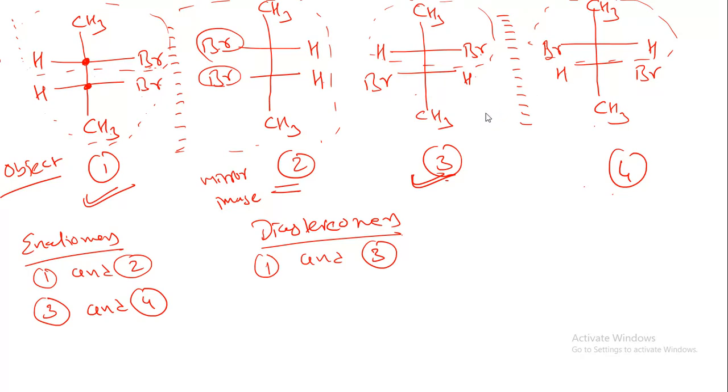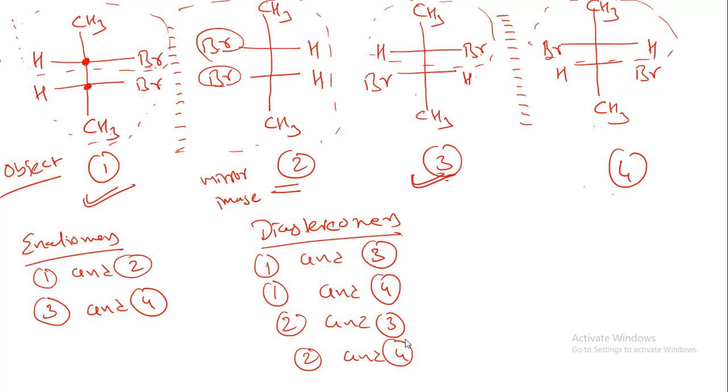So now they are called diastereomers. So we can say that 1 and 4 are diastereomers. Again, you can compare 2 and 3, and 2 and 4. They are diastereomers in nature. You can practice 2 and 3 and 2 and 4 by yourself, so you can remember that.